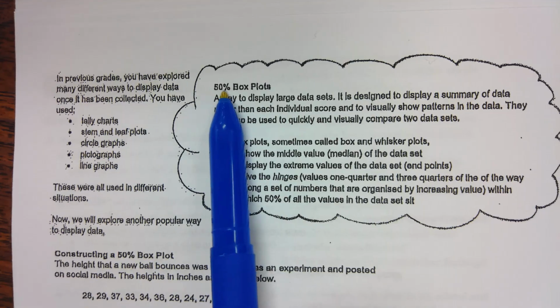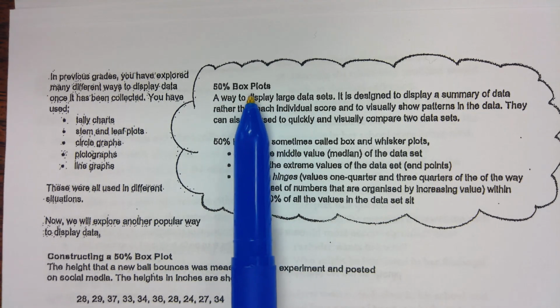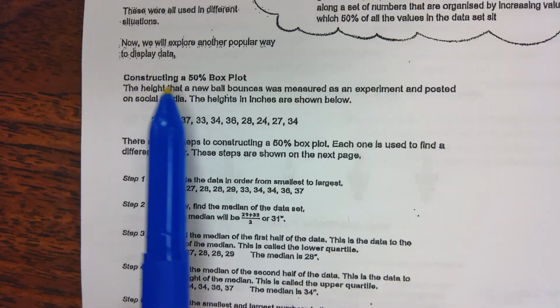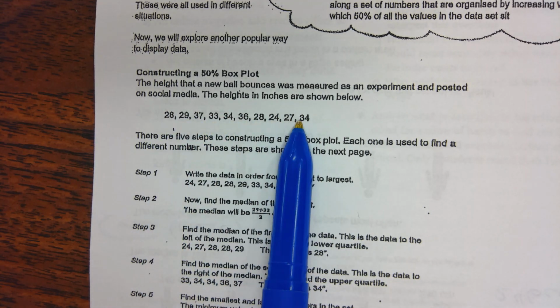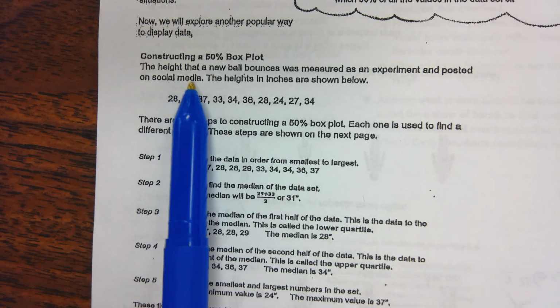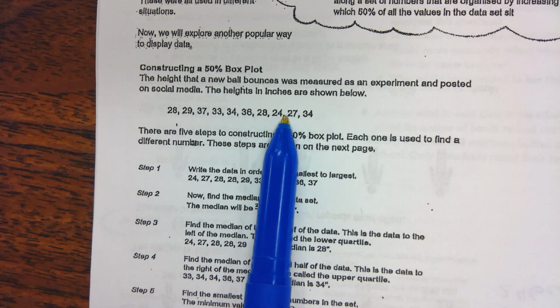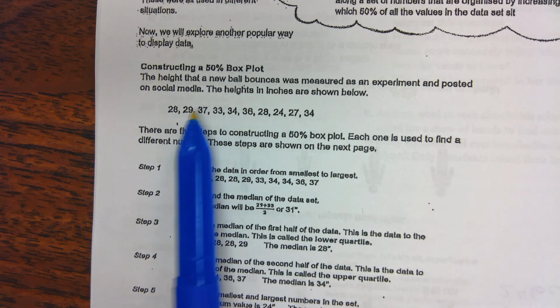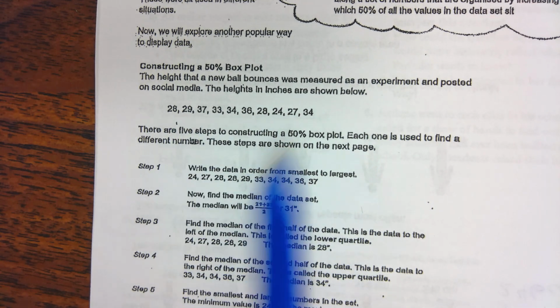There are different names for the box plot. It's called a 50% box plot. It's also called the whisker plot. It sounds so fancy. So how do we construct it? For example, right here, I give you this bunch of numbers. It's the height of the ball as it bounces. I did 10 different bounces and I got these heights.